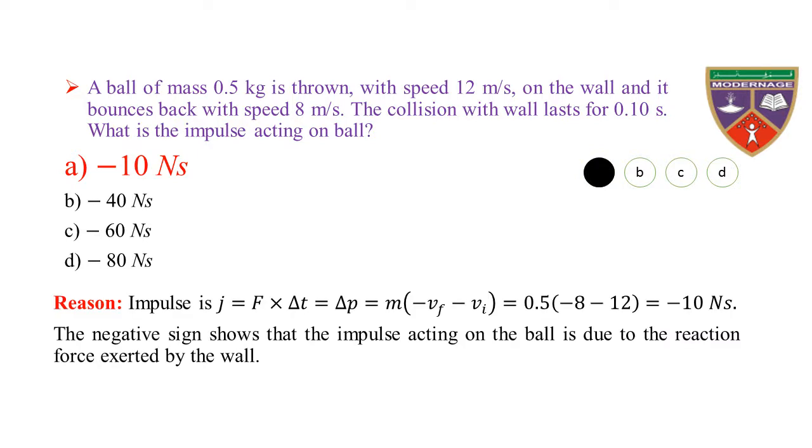Impulse J is equal to F into delta T, which is equal to the change in momentum delta P, which is equal to M into (final velocity minus initial velocity), which is equal to 0.5 into (minus 8 minus 12), which is equal to minus 10 Newton second. The negative sign shows that the impulse acting on the wall is due to the reaction force exerted by the wall. Hence, the impulse acting on the ball is minus 10 Newton seconds.